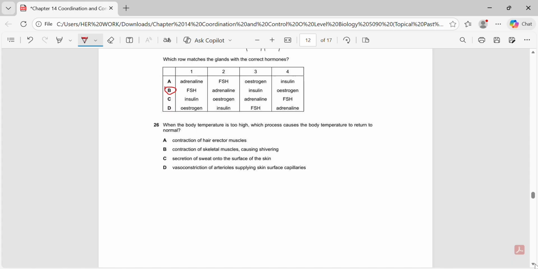Then the next question states, when the body temperature is too high, which process causes the body temperature to return to normal? Out of the given options, the correct answer is C, secretion of sweat onto the surface of the skin, because sweating helps cool the body as the sweat evaporates, removing heat from the skin and lowering body temperature.